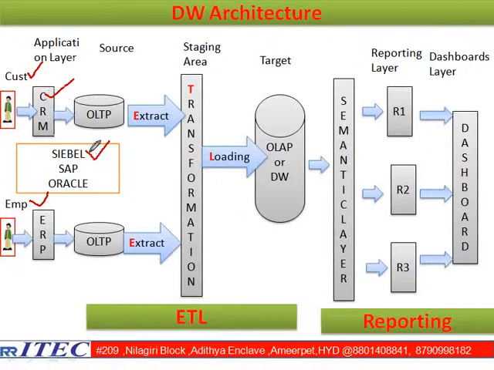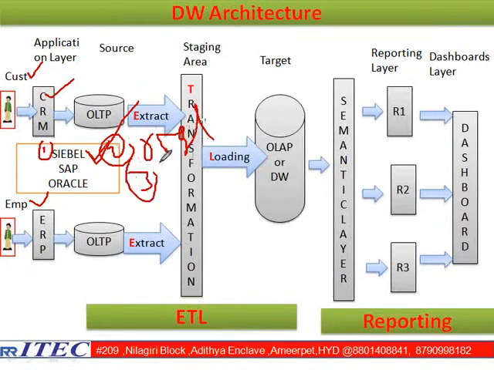A number of CRMs are available. One of them is Siebel. The second is available, let us say, right now. The third is available, let us say, Unica. And the fourth is available, let us say, Salesforce. Okay, like this, a number of things are available. My customer comes here and types marketing data, or sales data, or service data. The data is coming and being stored where, sir?